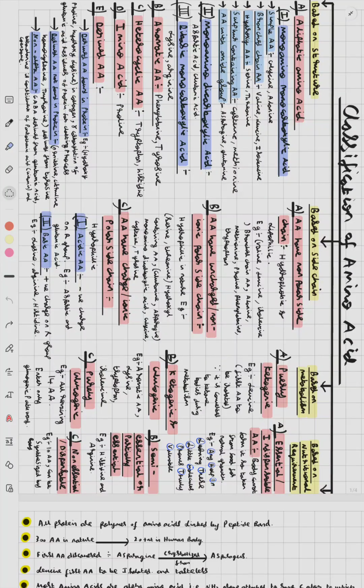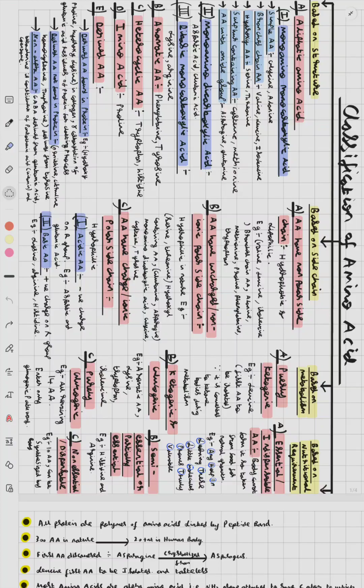Now, based on side chain, the amino acids are classified into three types: amino acid having a non-polar side chain, amino acid having an uncharged or non-ionic polar side chain, and amino acid having a charged or ionic polar side chain.